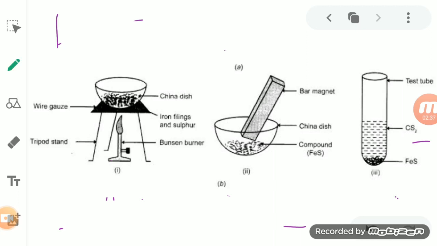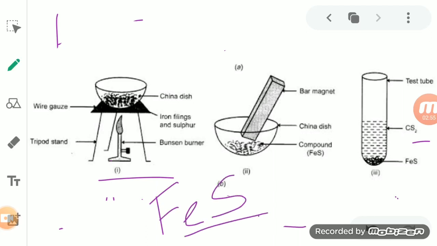Now when we come to the fourth point, you will see that when you try to melt this iron sulfide, FeS, it actually has a fixed temperature at which it melts.